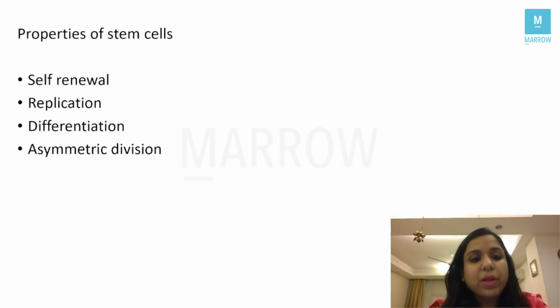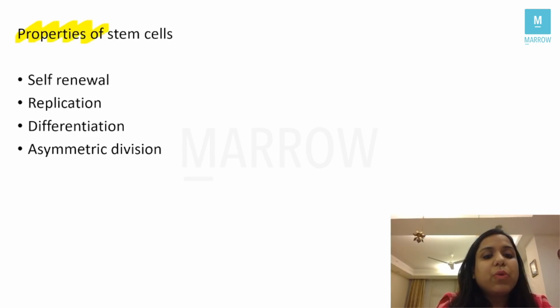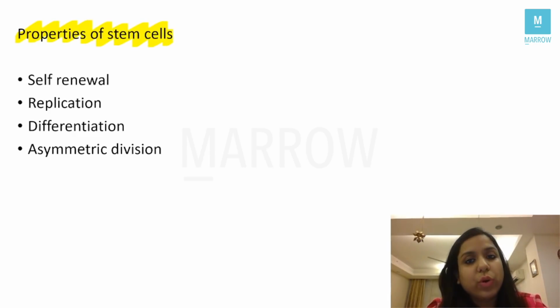What are the various properties of stem cells? There is a property of self-renewal, right? Obviously, they can renew again and again. Replication, yes. Differentiation, yes. They differentiate into various lineages. And asymmetric division. What is asymmetric division? When a stem cell divides, of the daughter cells which are produced, one daughter cell will retain its self-renewal capacity while the other daughter cell will go into a particular lineage. That is asymmetric division, which is a very important property of a stem cell, right?